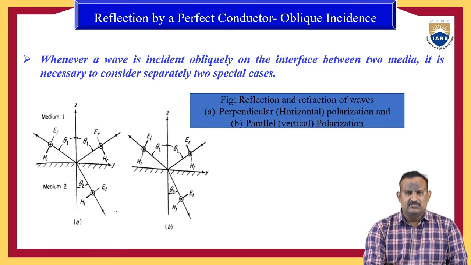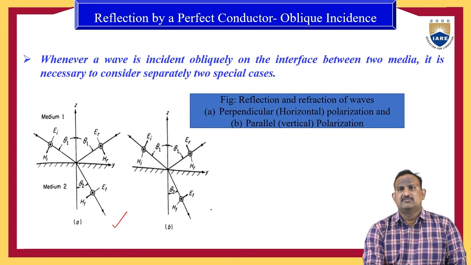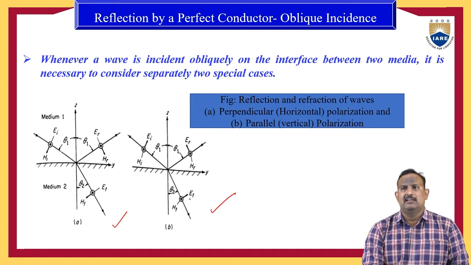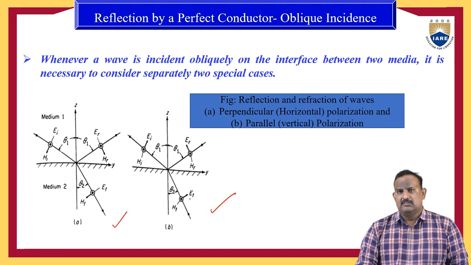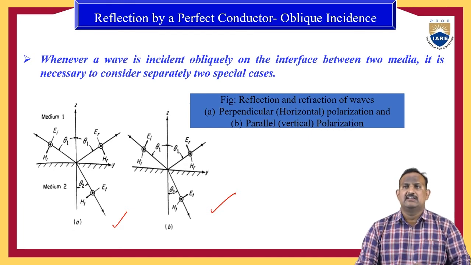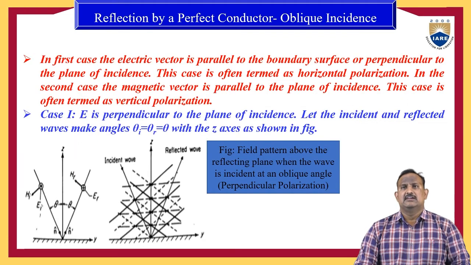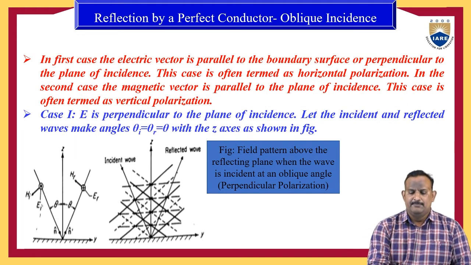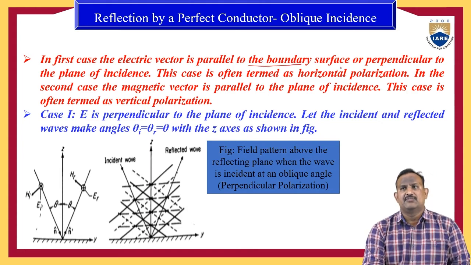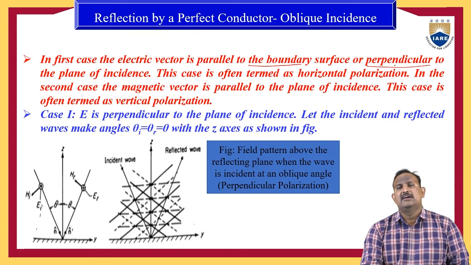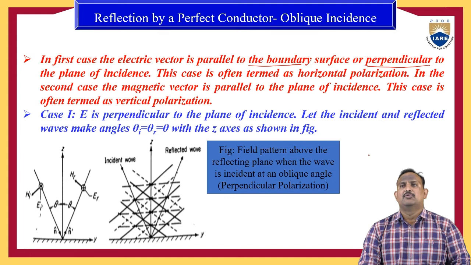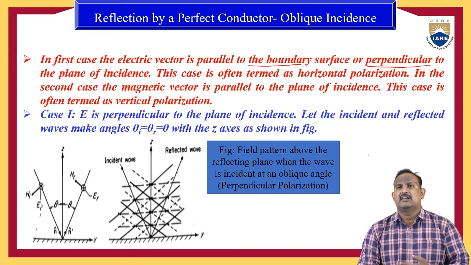From the figure we can observe the two types of polarizations. The first one is the perpendicular or horizontal polarization. The second one is the parallel or vertical polarization. Here we will define what a perpendicular or horizontal polarization is, and what a parallel or vertical polarization is. In the first case, the electric vector is parallel to the boundary surface or perpendicular to the plane of incidence. This case is often termed horizontal polarization.